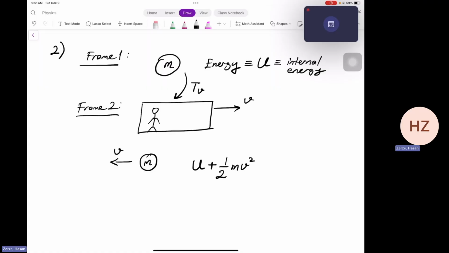Now, we're making a very important assumption here, which is not very obvious, but it is an assumption that we need to make. We're assuming that the internal energy of this particle is not changing, moving from one frame to the other, meaning that it has the same temperature. So we're assuming that the temperature of the object is not changing, or anything that relates to its internal energy is not changing.